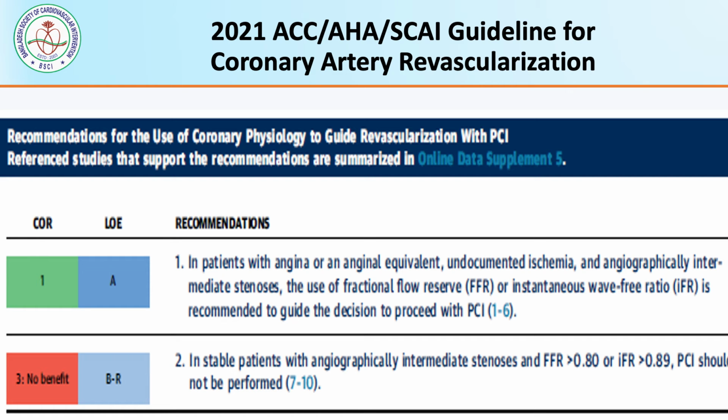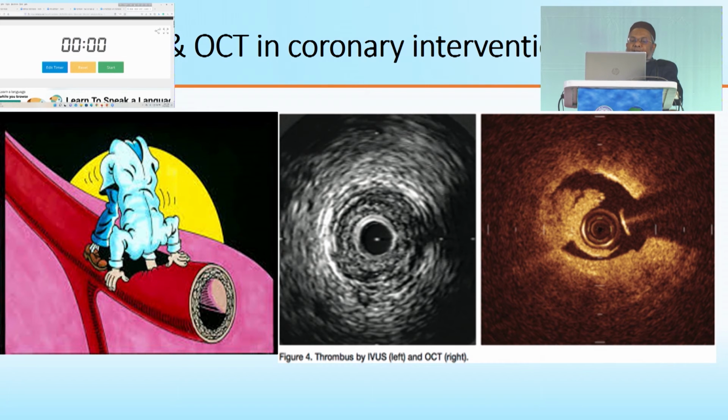And the 2021 SCAI guidelines showed a class 1 indication: in patients with angina or an angina equivalent, undocumented ischemia and angiographically intermediate stenosis, the use of fractional flow reserve or instantaneous wave-free ratio is recommended as a class 1 indication. And then comes intravascular imaging.